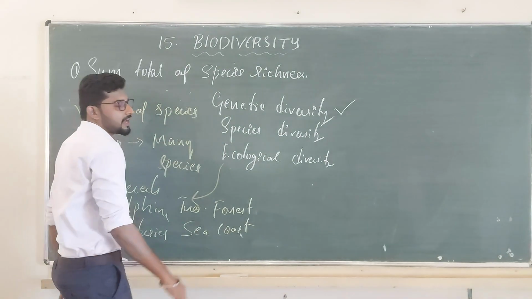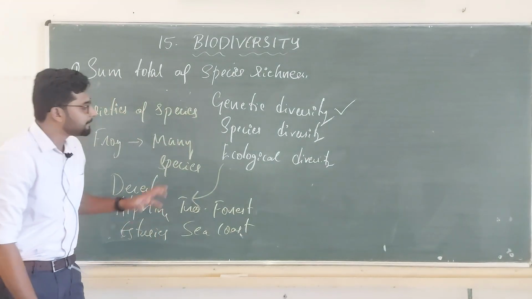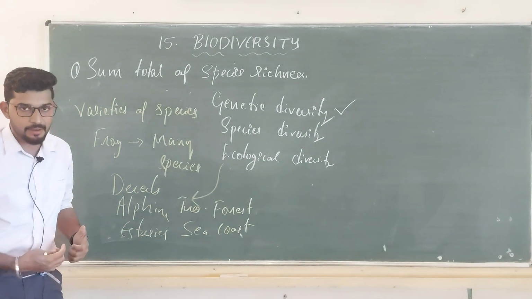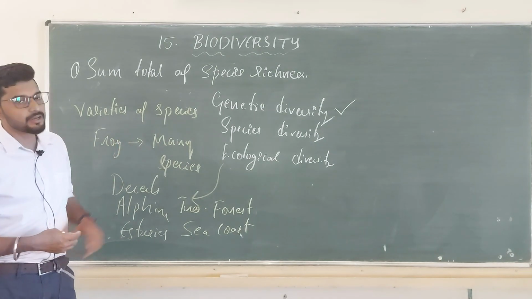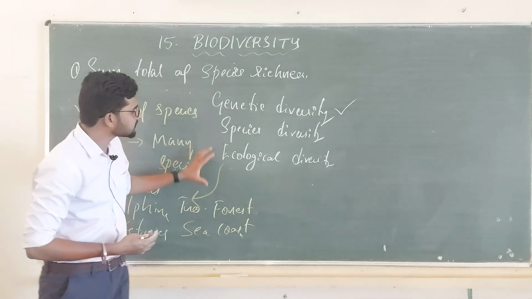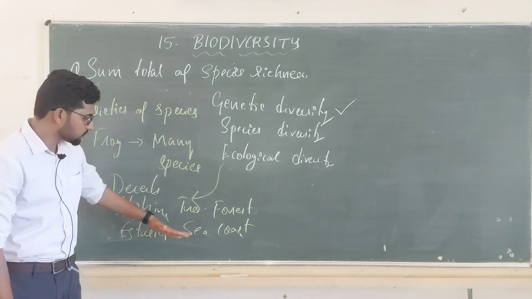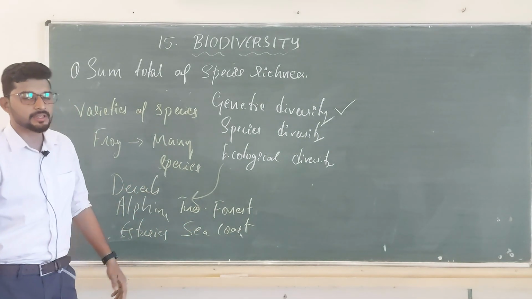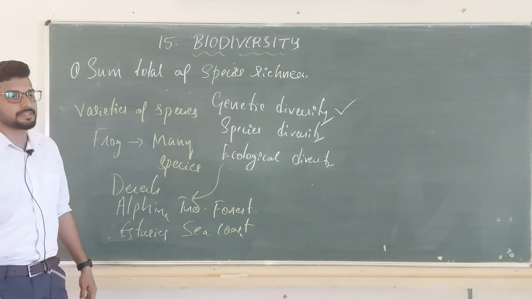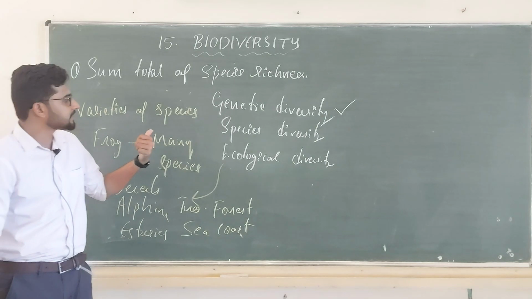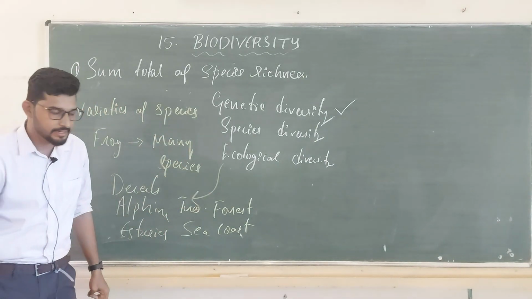All these habitats have got their own particular species, but based on the ecosystem, based on the habitat, I can categorize my biodiversity as ecological diversity. These are the examples: desert, alpine forest, estuary, sea coast and tropical forest. These are all the types of biodiversity. I repeat, genetic diversity, species diversity as well as ecological diversity. Fine? Cleared? Okay.